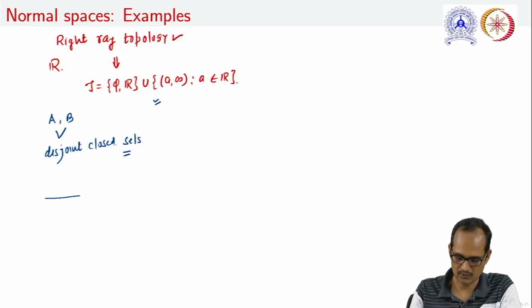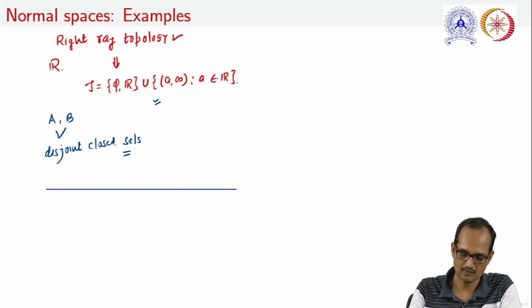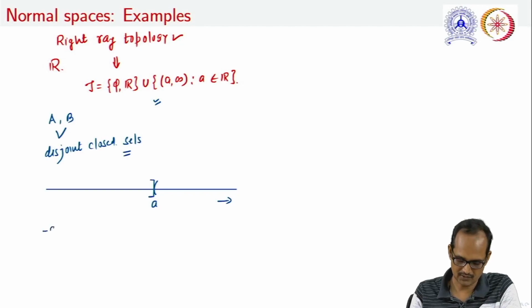How will the closed sets look? For example, if this is any open set (a, ∞), the closed set will be something like this one, that is (−∞, a]. If we are taking another open set, that is (b, ∞), the closed set will be (−∞, b].